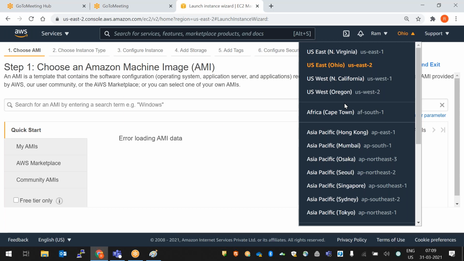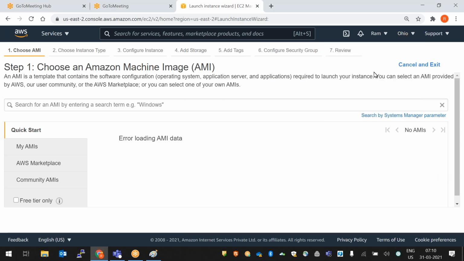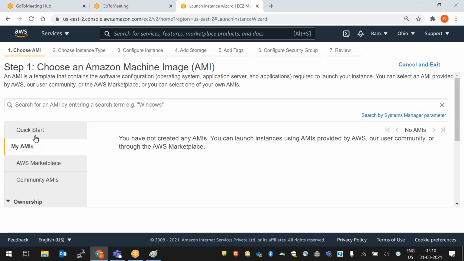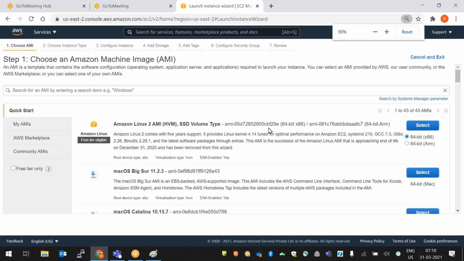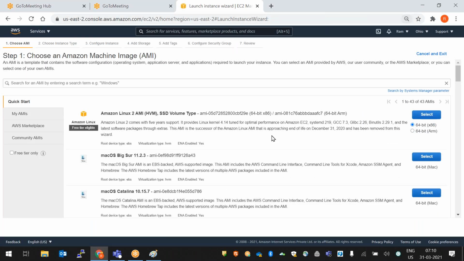Yeah, we can make it a default region. By default, it will show you, and you can change the region. Fine. So by default it is taking the Ohio region, so I keep it as it is. Now, if I want to create any instance, here in Quick Start we have different AMIs. So these are the AMIs.